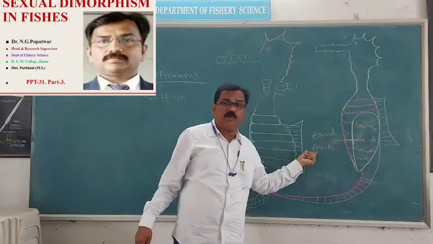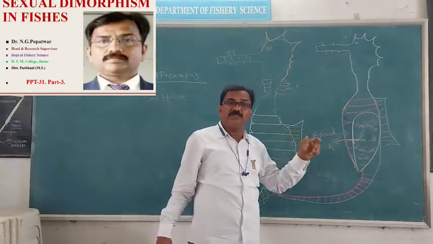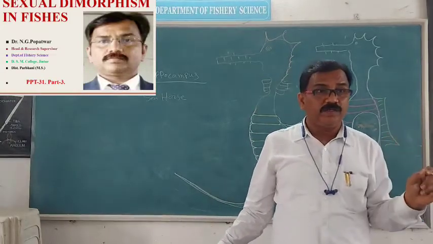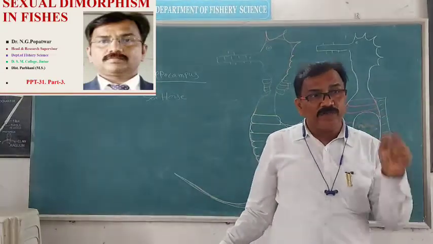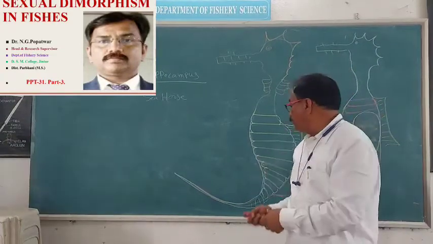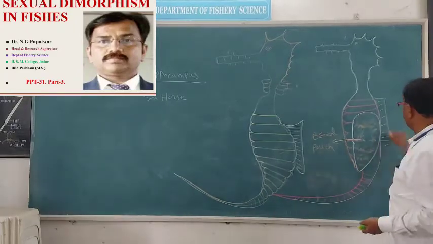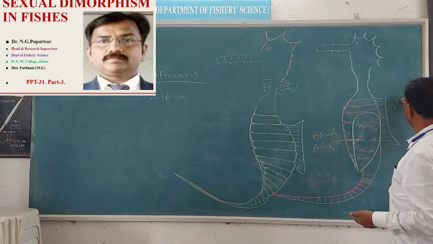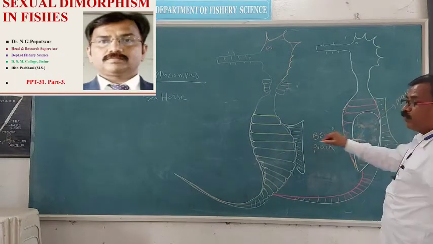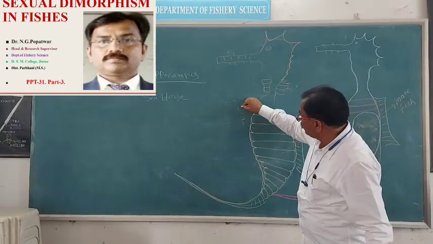Depending on this brood pouch, fishes are identified as male or female. When the brood pouch is present, that fish is a male Hippocampus or male fish. And when the brood pouch is absent, the fish is a female fish.